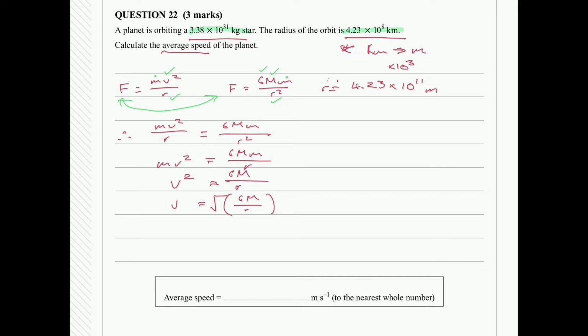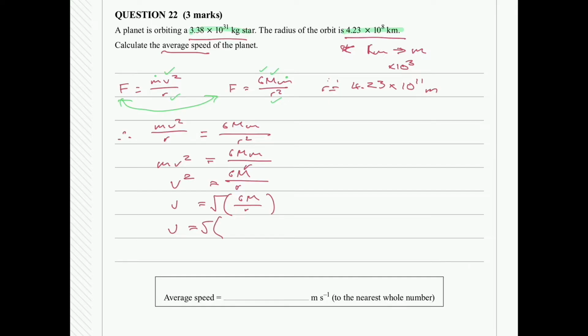The tip that I like to do is always rearrange your equations first before you substitute any values in. That makes it easier, minimizes your error of carrying an error, and saves you a lot of writing. So now we have our G, we have our m, and we also have our radius. So I'm just going to substitute that in now.